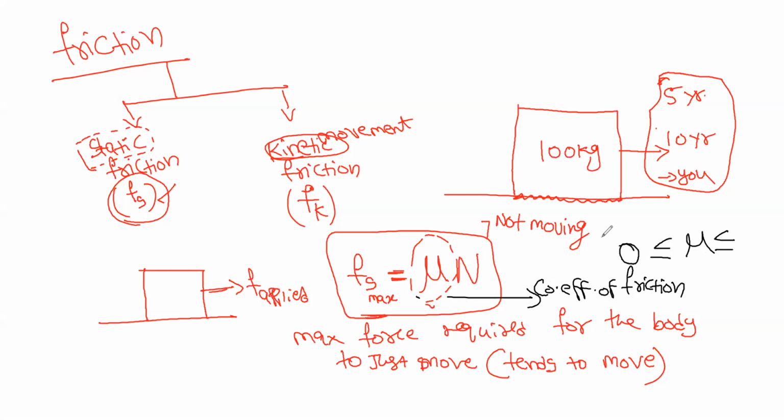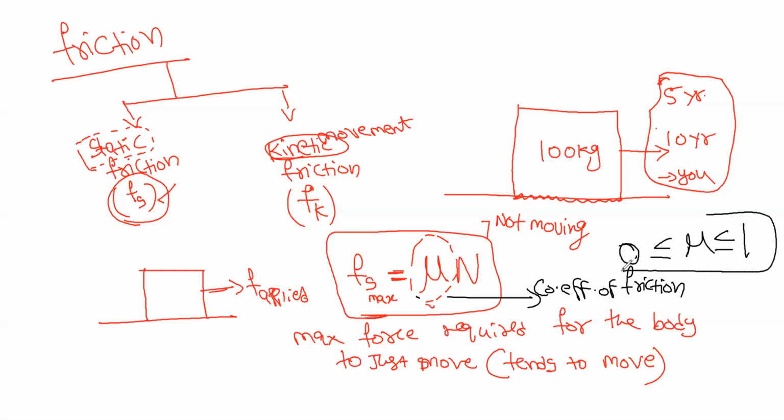There is no friction at all. When mu is 1, it is very hard, and the body doesn't move. So always mu lies between 0 and 1.